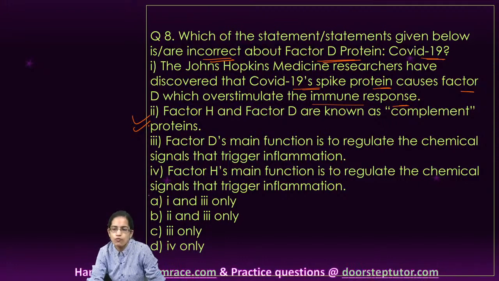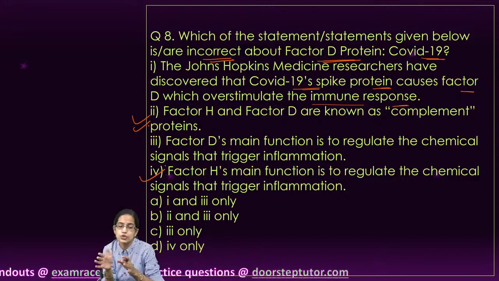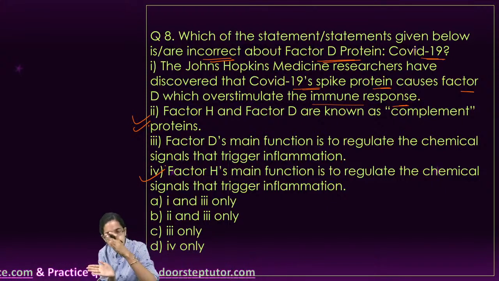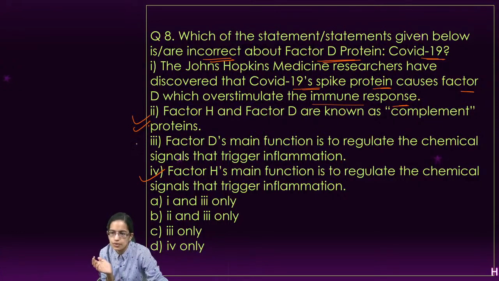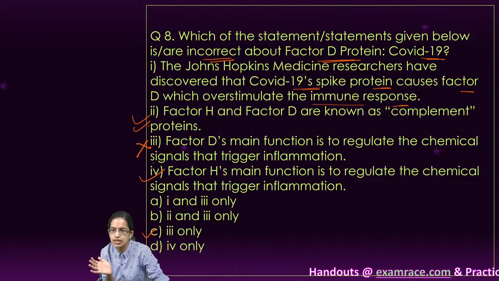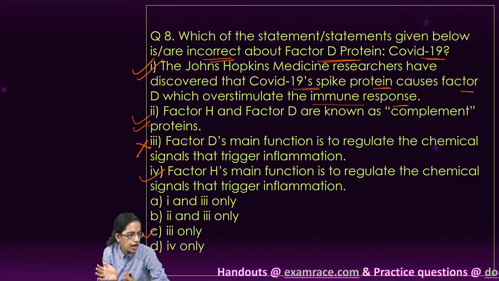Okay, so factor H actually regulates the chemical signals that trigger the inflammation. However, factor D overstimulates the immune response. So statement 3 becomes the incorrect option, that is C becomes the answer here. The remaining three statements are correct.